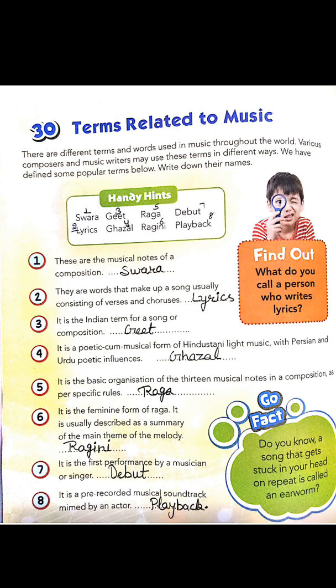Fifth is rag. It is the basic organization of musical notes like sa, re, ga, ma, that kind of things. Sixth is ragini. It is a feminine form of rag. This is particularly sung in Haryana.